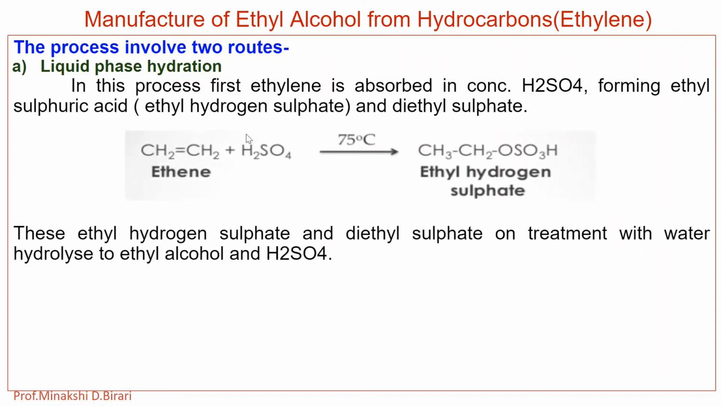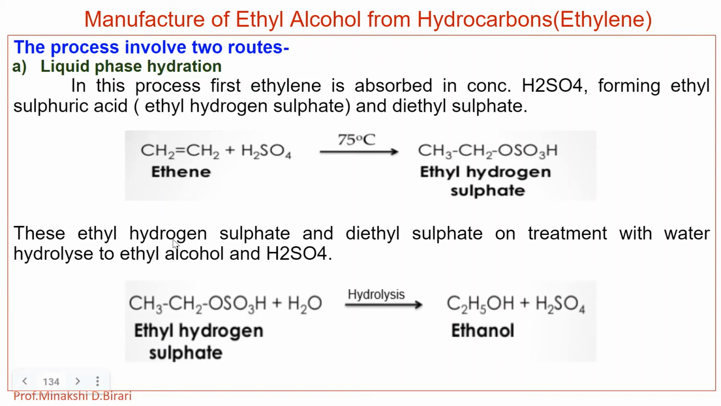Here ethene or ethylene reacted with H2SO4 gives ethyl hydrogen sulfate. This ethyl hydrogen sulfate and diethyl sulfate on treatment with water hydrolyze to ethyl alcohol and H2SO4. So ethyl hydrogen sulfate hydrolyzes in presence of water, and there is the formation of ethanol with removal of H2SO4. So regenerated H2SO4 is again used for the further reaction.